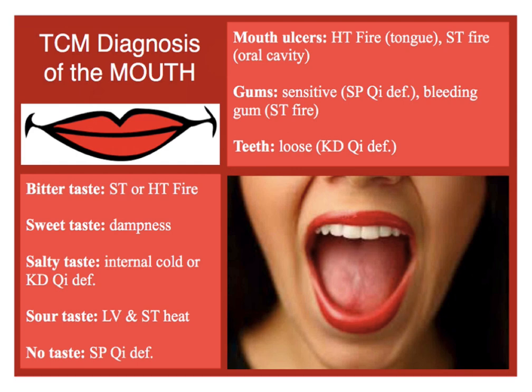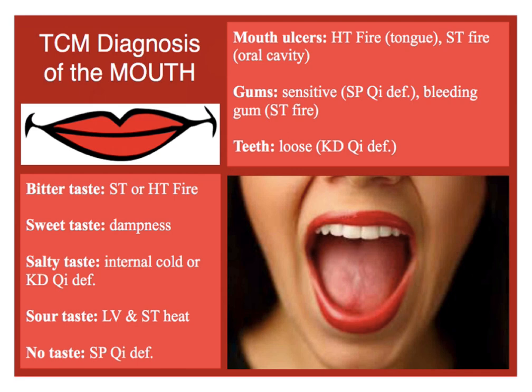A salty taste, salt, of course, is related to kidney. So that's usually a kidney qi deficiency, but it could also be internal excess cold. And a sour taste, sour relates to liver. So in general, it's a liver heat or excess heat in the liver, but it could also be stomach because, again, stomach is starting in the mouth.